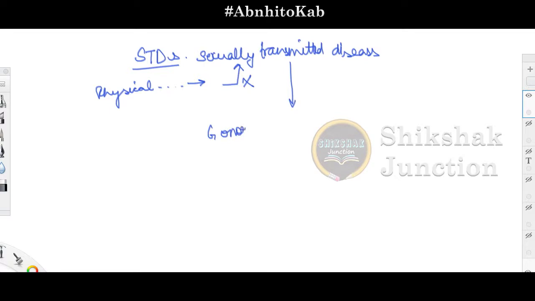Few examples are there in your course, you just have to remember that. Gonorrhea is done. Syphilis is another STD. Next, AIDS is a very deadly disease which, if not detected early, is fatal. Gonorrhea and syphilis are caused by bacteria.